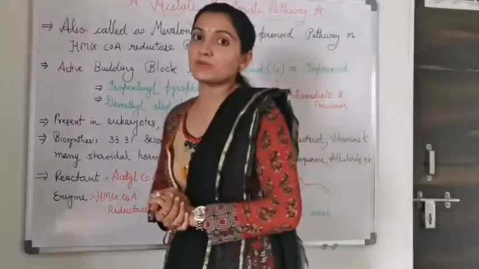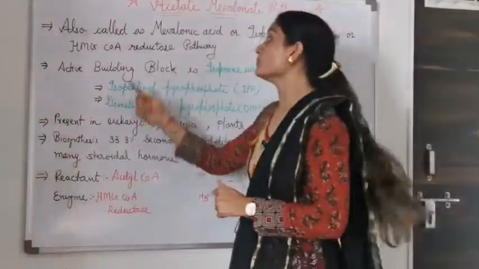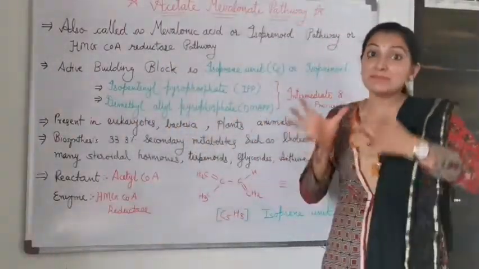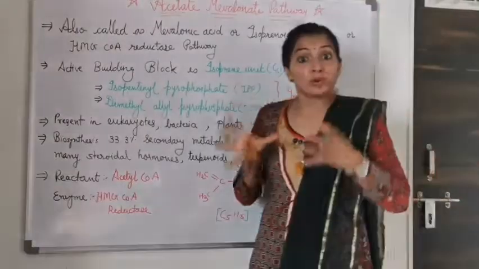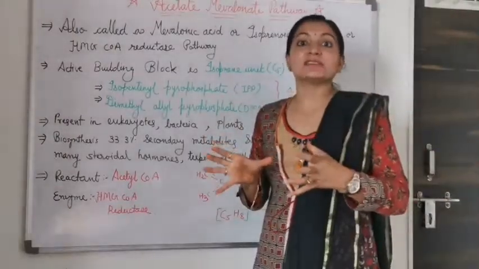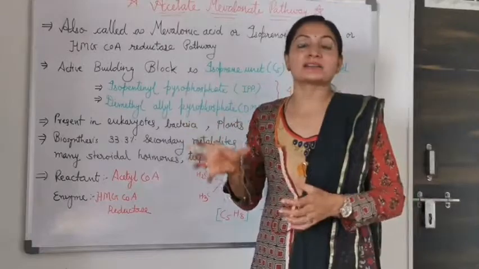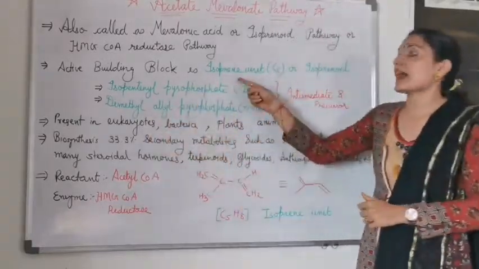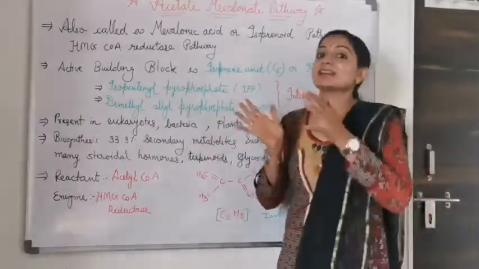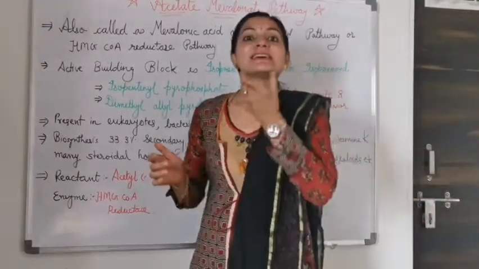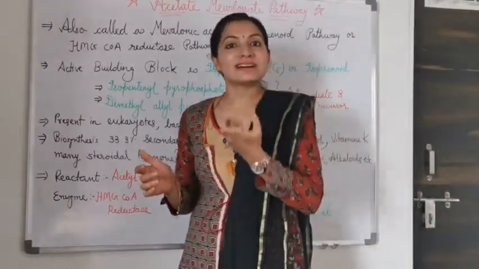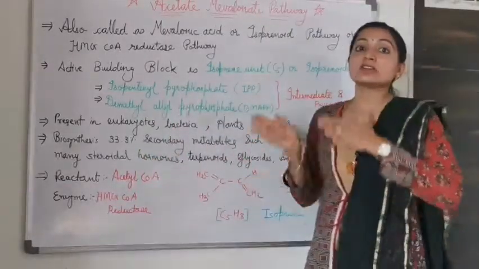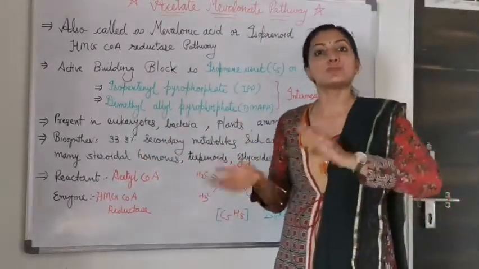Now in the acetate mevalonate pathway, the active building block means the main intermediate which is formed, which is the main part of the pathway, which is the isoprene unit. The isoprene unit, the basic unit, contains 5 carbon, or it is also known as isoprenoid.